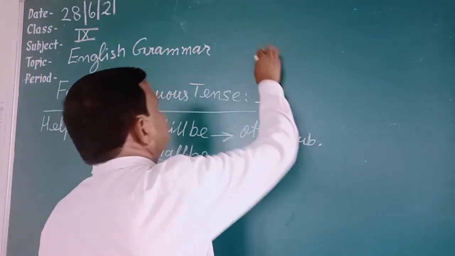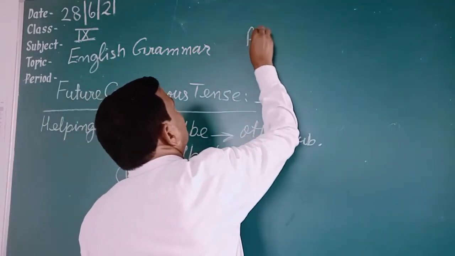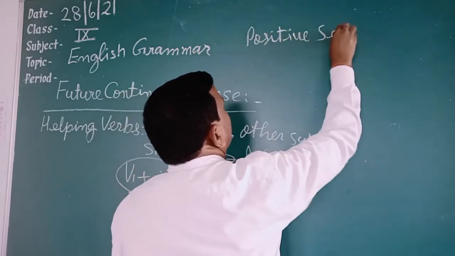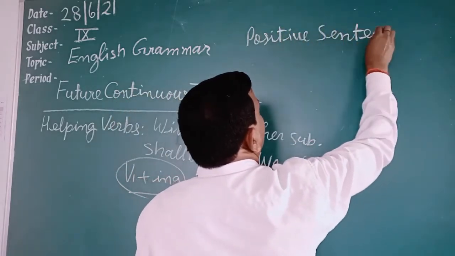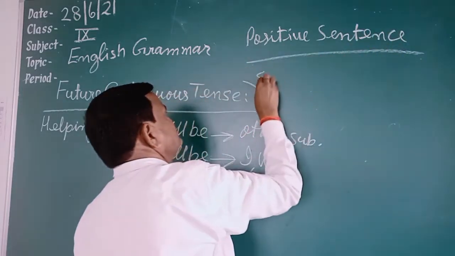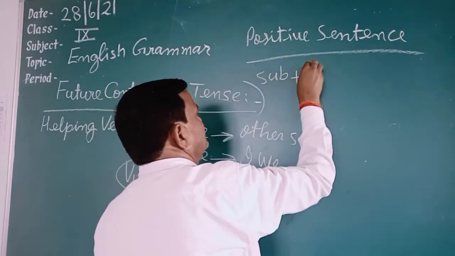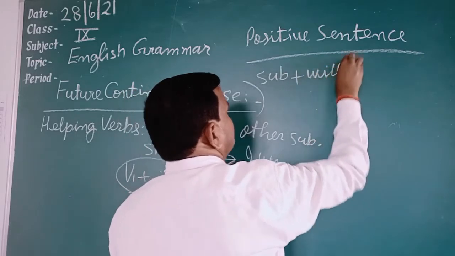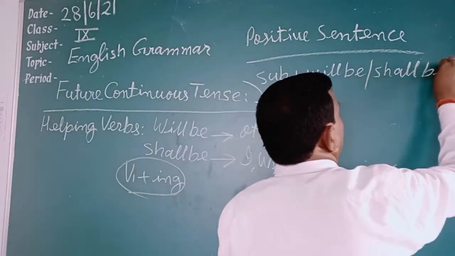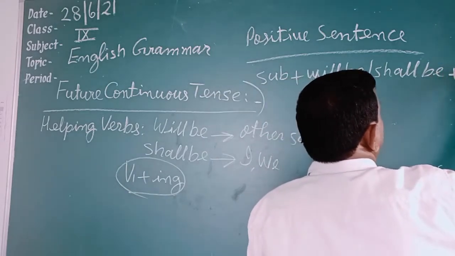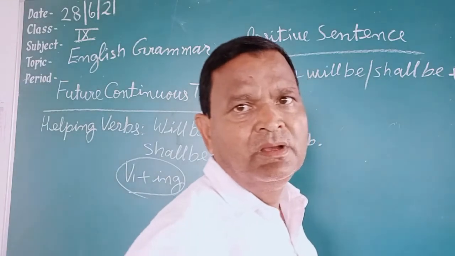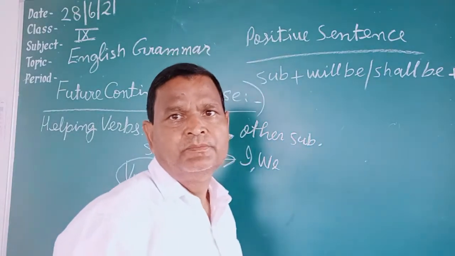Now see the rule of passive sentence. In the sentence, the subject is written first, then according to the subject will be or shall be is used, then verb first form plus ing is used, then the object is used.